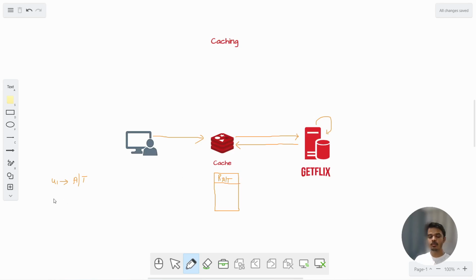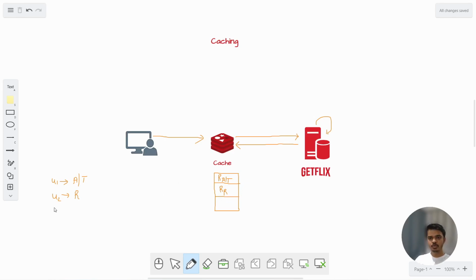Now user u2 comes. It requests movies trending in romance genre. Again the request goes to the cache. It checks if the result is already present in the cache. The result is currently not present in the cache. It would go to the database server, compute the result, and return the result back to the cache. So it will store the movies trending in romance genre.